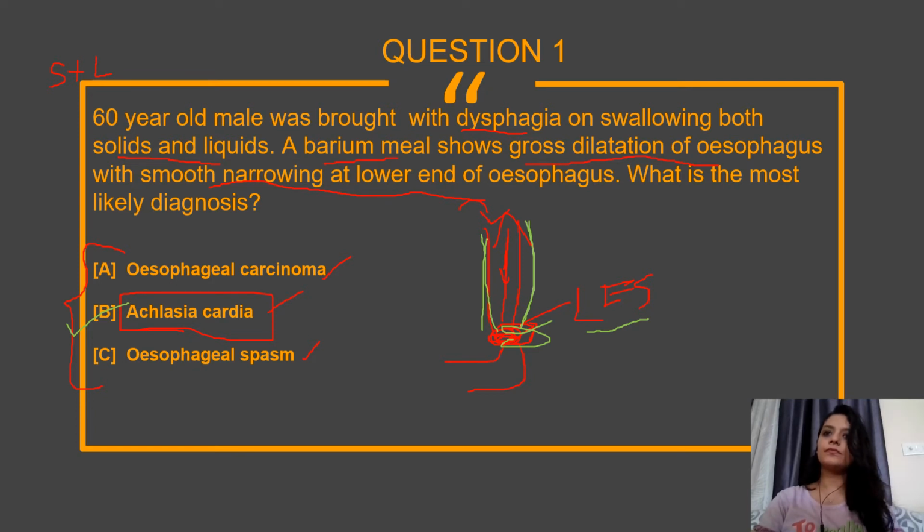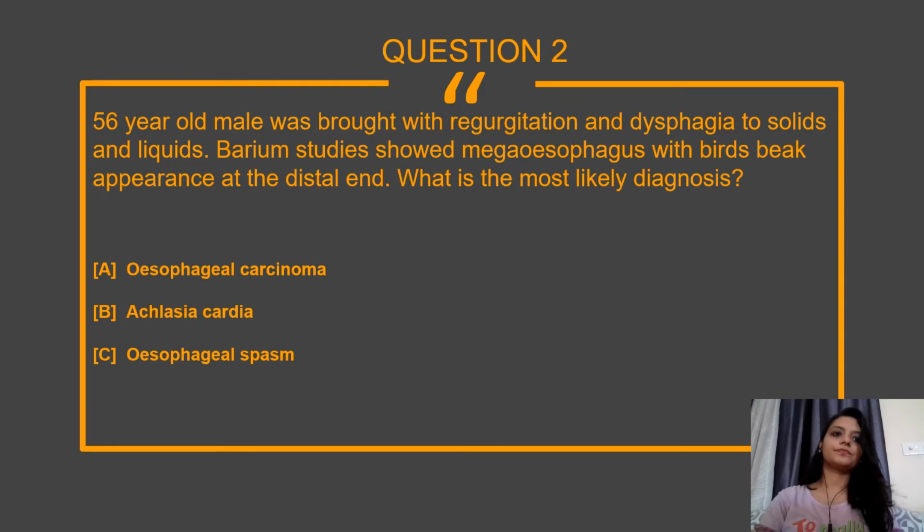Again, moving on to the next question. A 56-year-old male was brought with regurgitation and dysphagia to solids and liquids. A barium study shows megaesophagus with a bird's beak appearance at the distal end. What is the most likely diagnosis? Again the options are the same: carcinoma, achalasia cardia, and esophageal spasm.